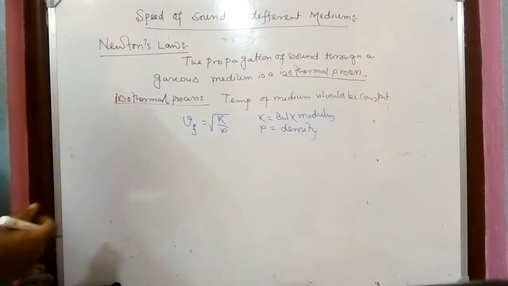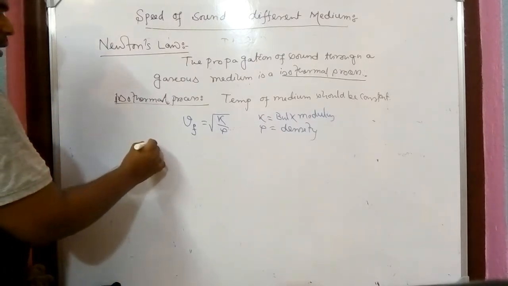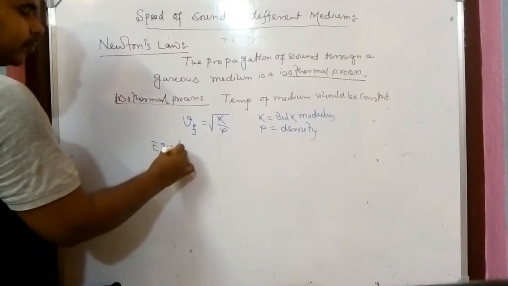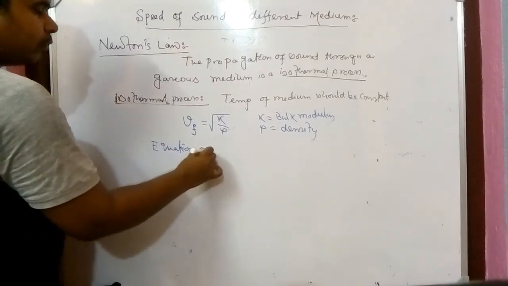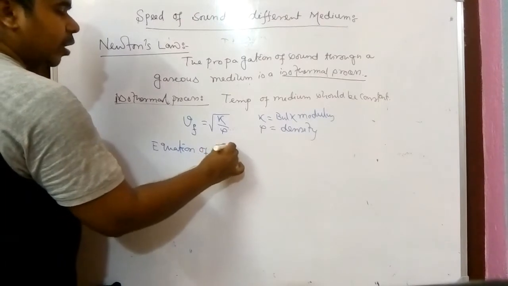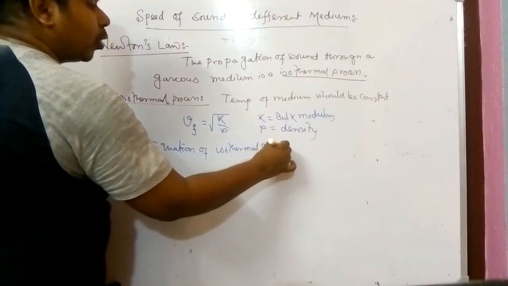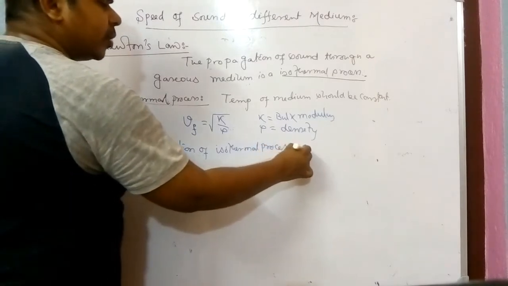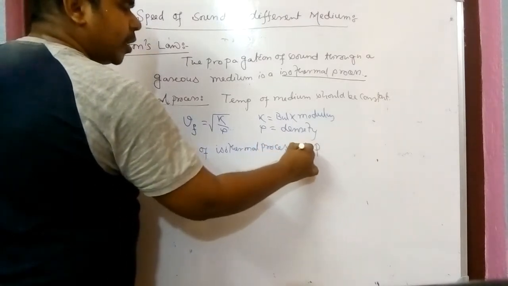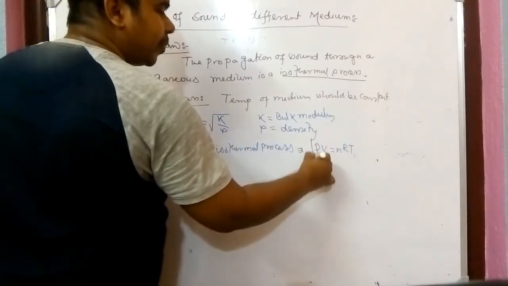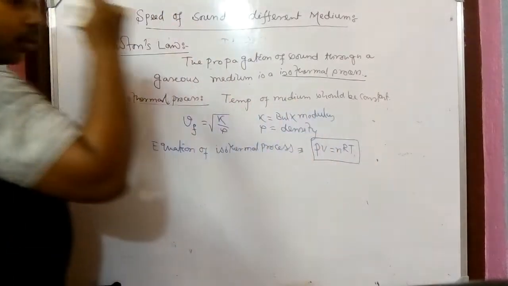Okay, so for an isothermal process there is an equation that is known as the equation of isothermal process. If you have not known this, no problem, it is not needed also. That is PV equals nRT for the case of a gas.